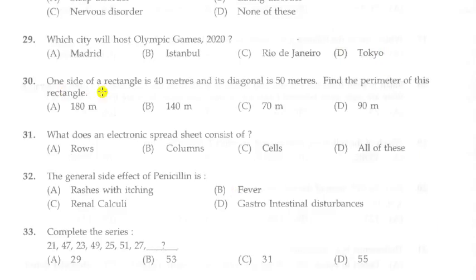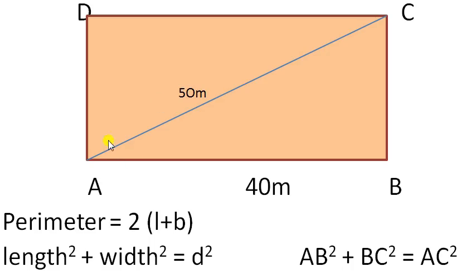Next question. One side of a rectangle is 40 meters and its diagonal is 50 meters. Find the perimeter of this rectangle. We have to find out the perimeter of this rectangle. Let ABCD be the rectangle. AB and CD are the length, and BC and AD are the width or breadth.